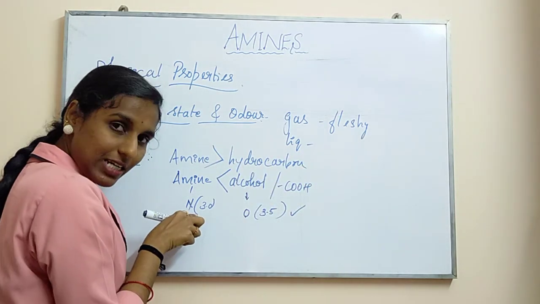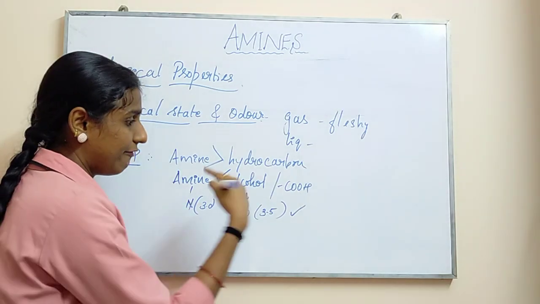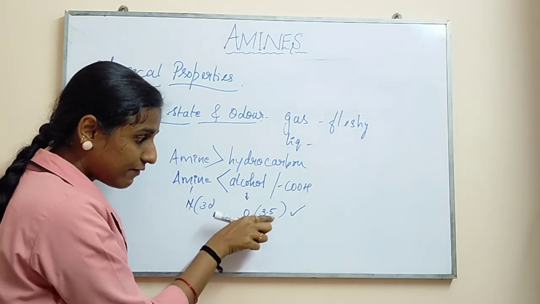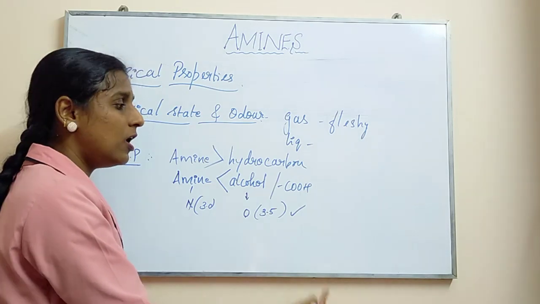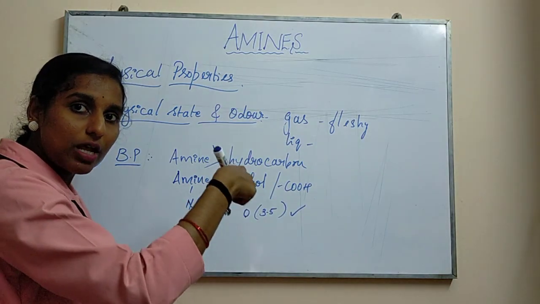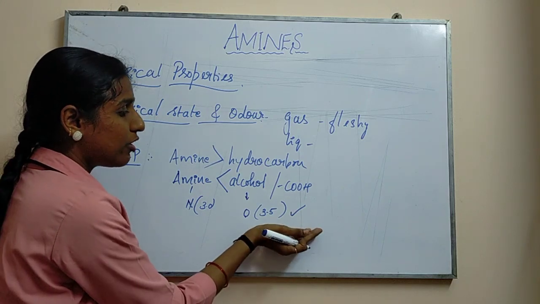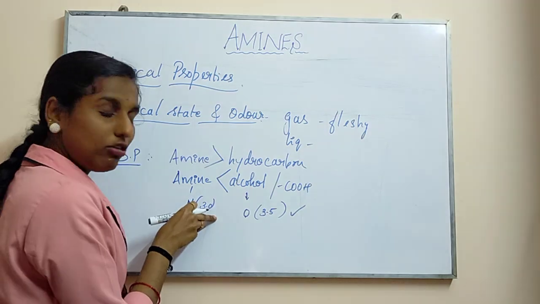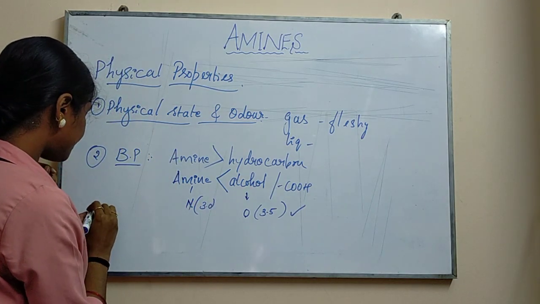Here also the electronegativity is high, and it also forms a strong bond with hydrogen. But when you compare with alcohol, due to the higher electronegativity of oxygen, it forms a stronger bond with hydrogen. So you need to give more and more temperature just to break the bond between them. So the boiling point of alcohol as well as carboxylic acid will be higher when you compare with the amine group. Okay, so this is regarding boiling point.